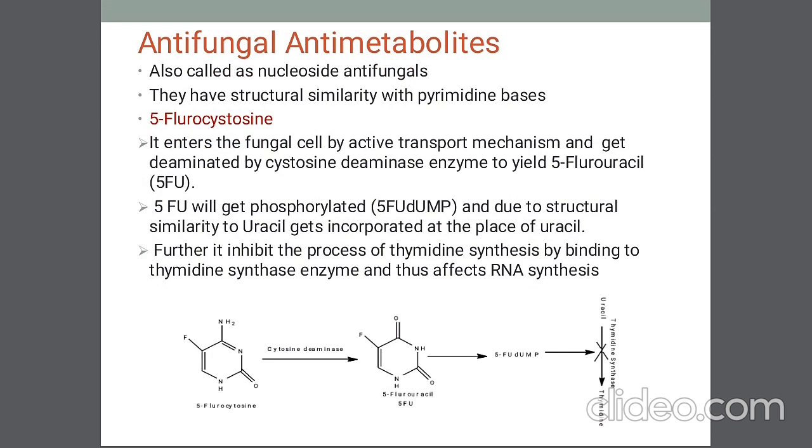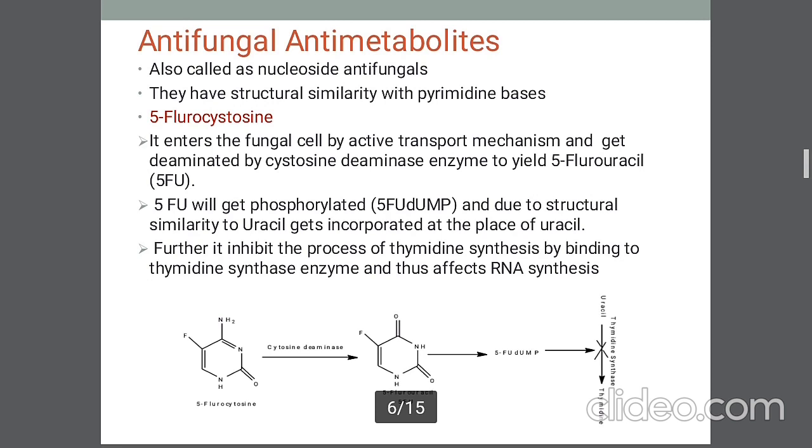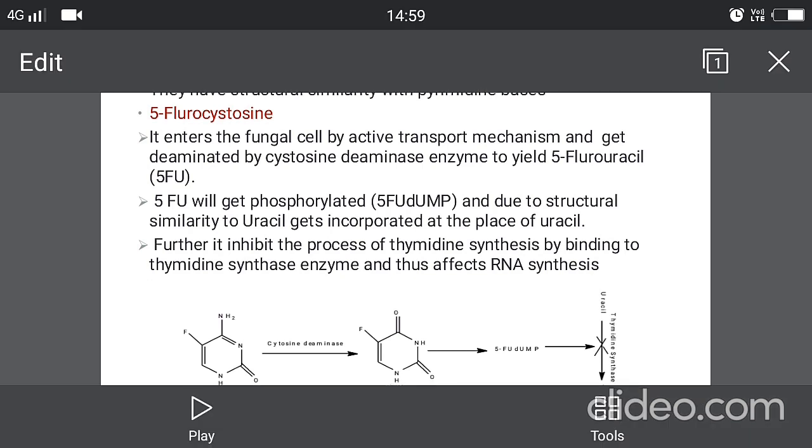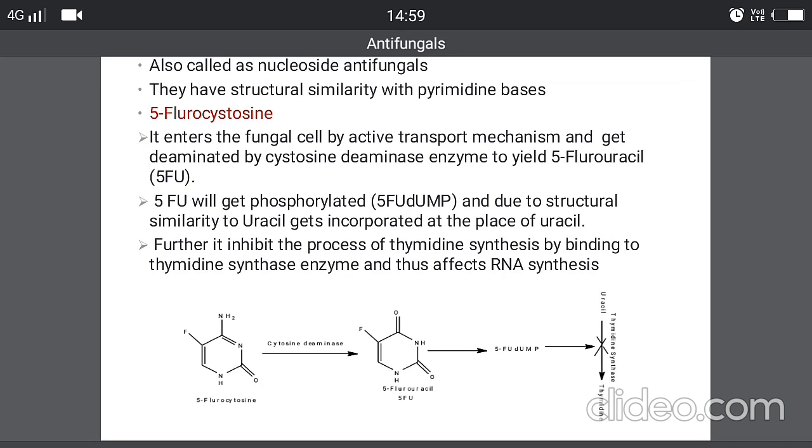This 5-fluorocytosine enters the fungal cell by an active transport mechanism and gets deaminated by cytosine deaminase, and the result is the formation of 5-fluorouracil. Again, the structure is shown in the scheme. This 5-fluorouracil will undergo phosphorylation to form 5-fluorodeoxyuridine monophosphate, and this 5-FdUMP has a structural similarity to uracil. In the natural process, uracil gets converted to thymidine, another important pyrimidine base. This uracil to thymidine conversion is by thymidylate synthase.